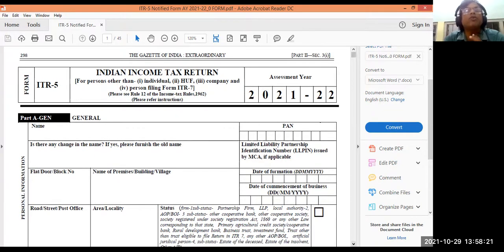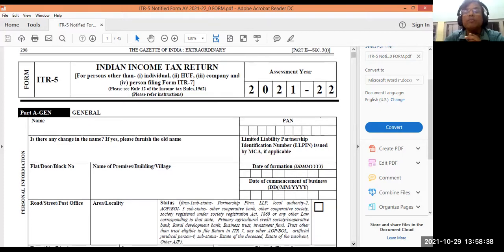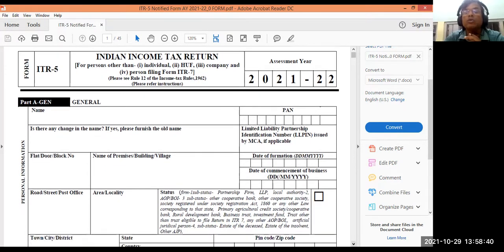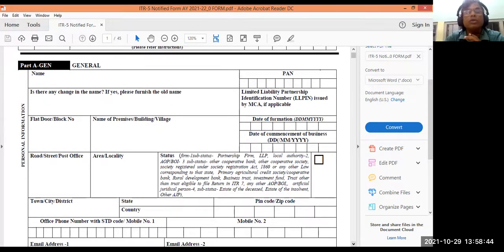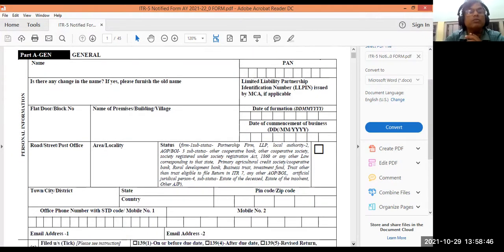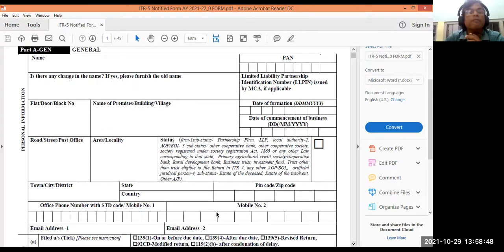So I have downloaded this form to show you, and anybody going to fill up ITR 5 has to download this, naturally for assessment year 2021-22, and fill it up, and then submit it, upload it, and also send the hard copy to the Income Tax Department at the address of Bangalore. So let me just show you this. It will be very interesting to fill up this.